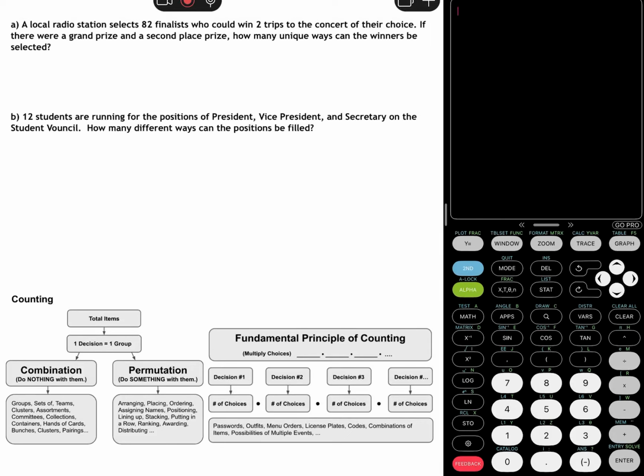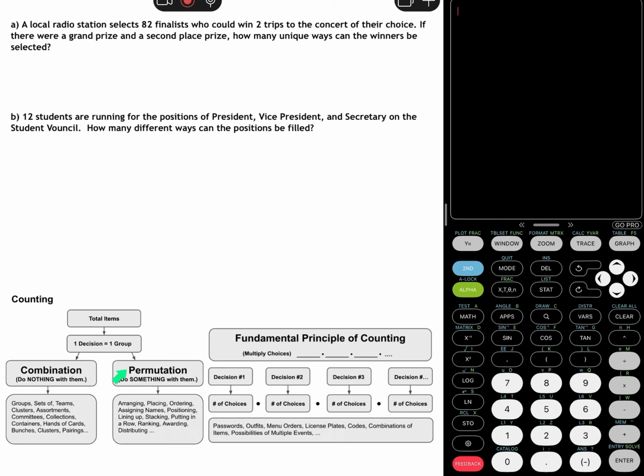Hello, this question is asking us to figure out how to count up the number of ways winners or places can be selected. When you have a total group of things and you're picking out of them, this is what we consider a counting problem, which is important for probability to count the number of ways something could happen. There are three main types: combination, permutation, and fundamental principle of counting.